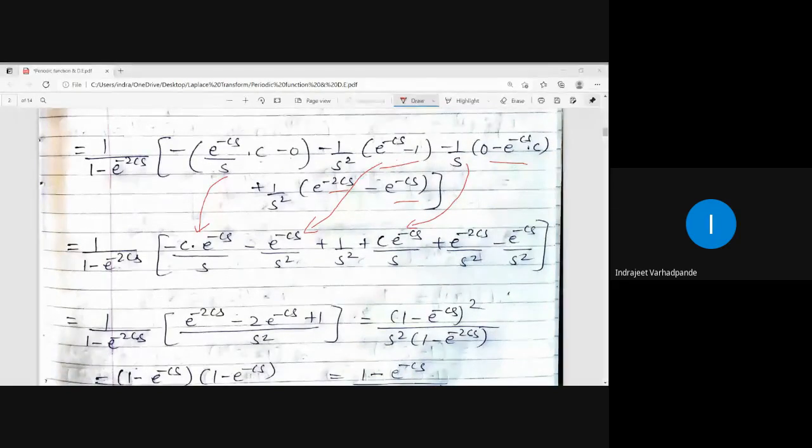Integration is clear or any difficulty? Any difficulty in integration? I hope the steps are clear. After integration, we are putting upper limit and lower limit.